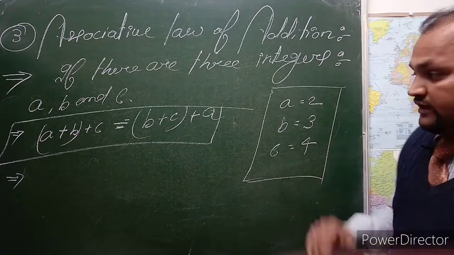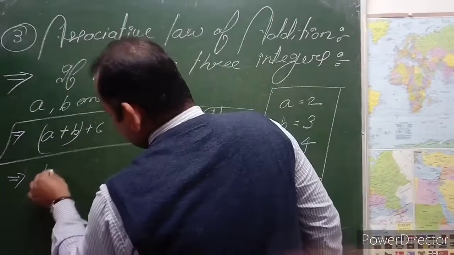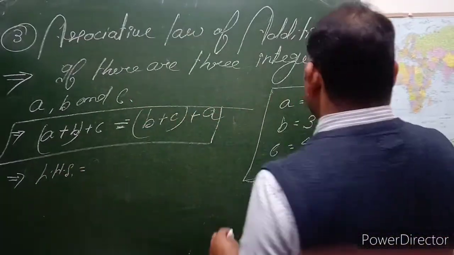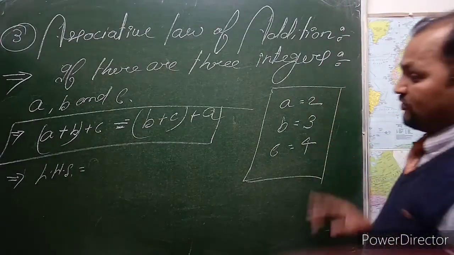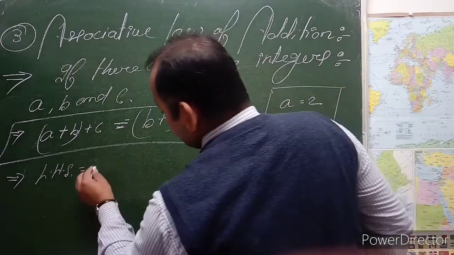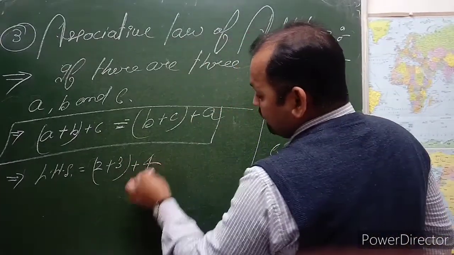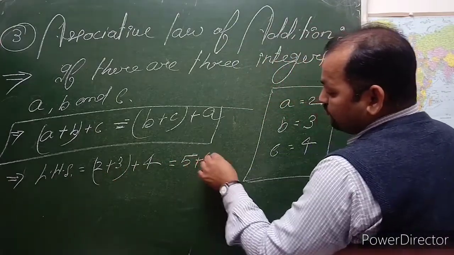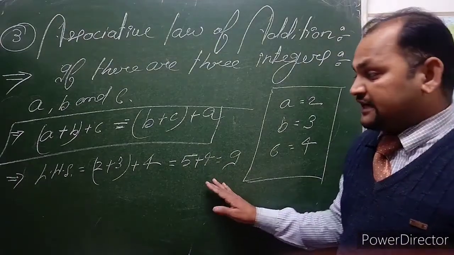Then the left hand side is equal to A plus B plus C. A means 2, B means 3, C is 4. We can say 2 plus 3 plus 4 is equal to 5 plus 4, which equals 9. This is your left hand side.